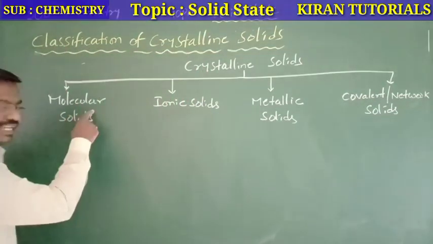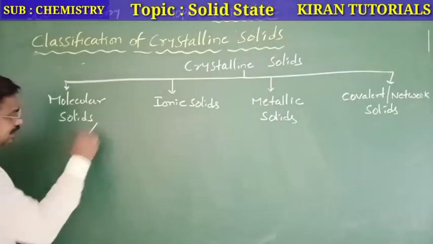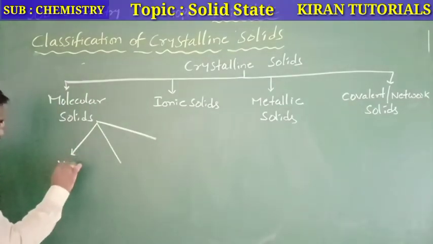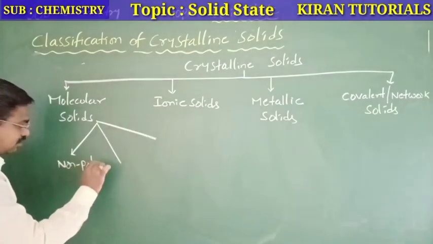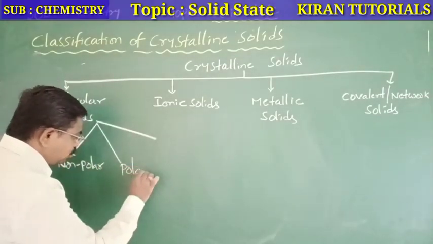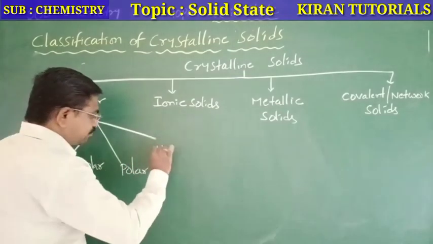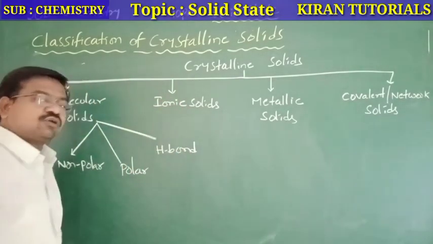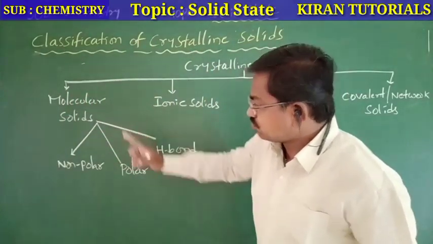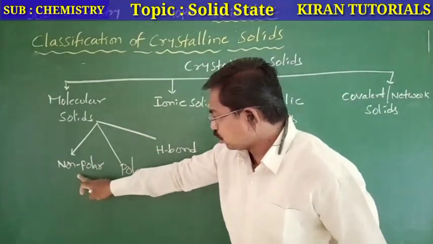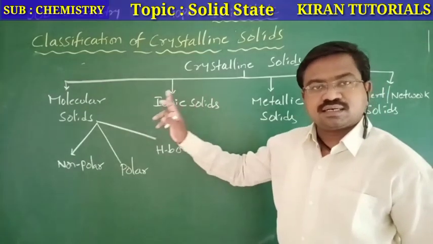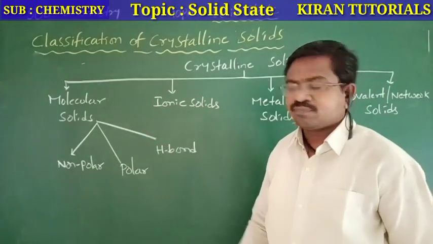But here, molecular solids are again classified into three types. The first one, non-polar molecular solids, polar molecular solids, and hydrogen bonded molecular solids. See, again the molecular solids are classified into three types: non-polar, polar and hydrogen bonded molecular solids. Clear?